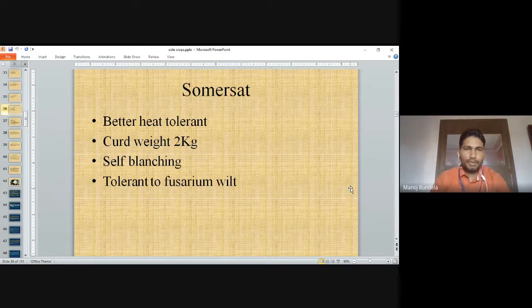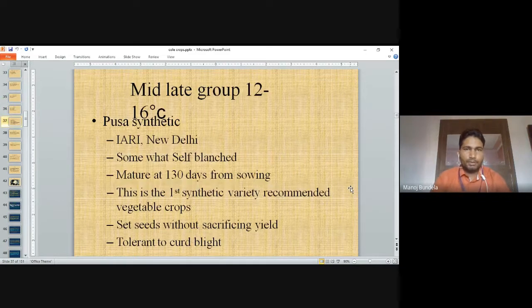Somrest. Better heat tolerant. Curd weight is 2 kg. Self-blanching. Tolerant to fusarium wilt. Mid-late group. It requires a 12 to 16 degrees centigrade temperature. Pusa Synthetic. It is developed from IARI New Delhi.